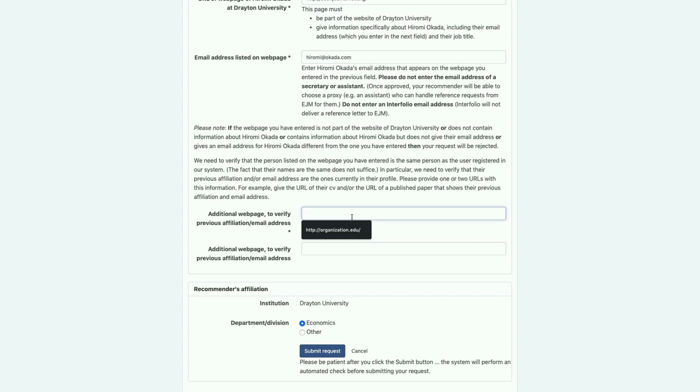Now, there's another spot down here where we have to put in another URL, which is a web page that helps us to verify the previous affiliation or an email address for Okada for this reference. And then Econ Job Market staff can look to see that Okada was at this previous organization and now is currently affiliated with Drayton.